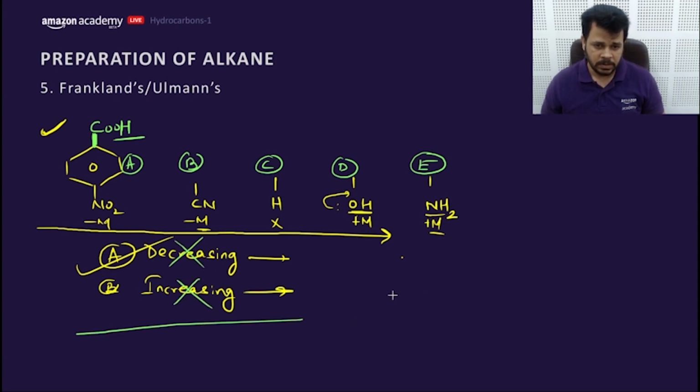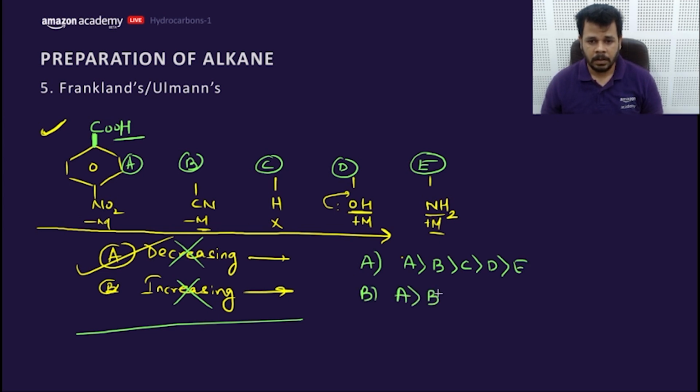These are not the options. Write the actual order of what? Decarboxylation. Let's have an example. Option A is A, B, C, D, E. Option B is A, B, D, E, C. Option C is E, D, C, B, A.